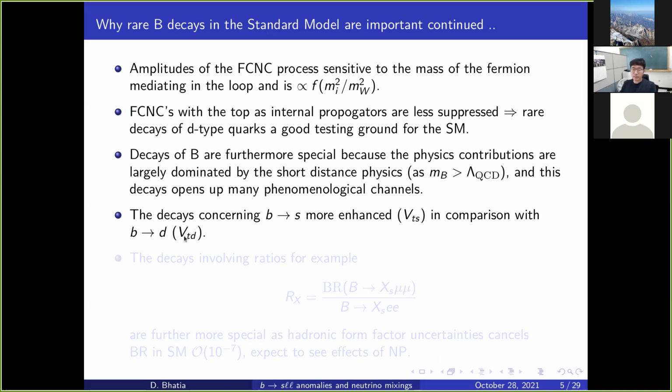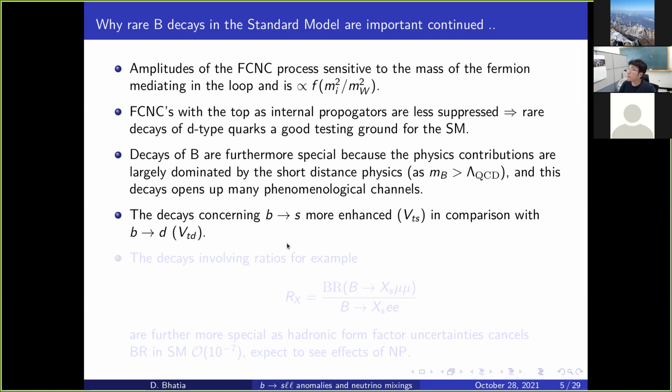So 1,3 is much more suppressed than 2,3. So it turns out that B to S is more enhanced. That is why it makes more sense to look at processes which are B to S, because they will have slightly larger statistics and would be the first ones to see at the experiments. Okay, so we can look at B to S.